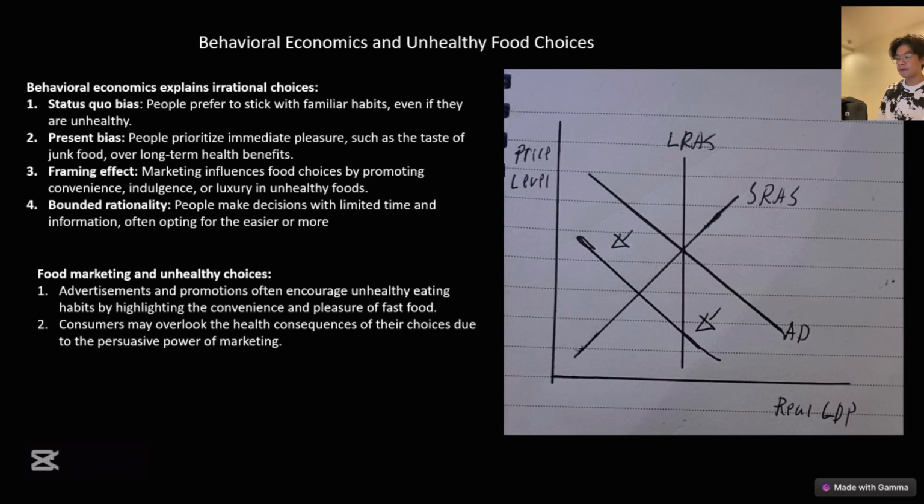benefits. The framing effect of the food market also influences their choice, making unhealthy food seem more convenient and appealing. Lastly, people often make decisions based on limited information, which is called bounded rationality. This explains why they choose fast food over healthier options.